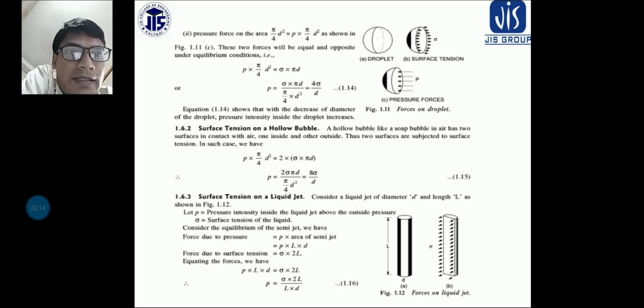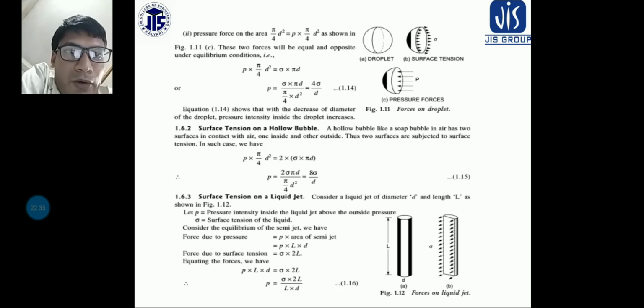I hope it is clear. Now from this I can say that P is equal to sigma into pi d divided by pi by 4 d square. So 4 sigma by d is the correct answer. This is the pressure. So pressure is equal to 4 sigma by d, or sigma is equal to Pd by 4 in case of a liquid droplet.